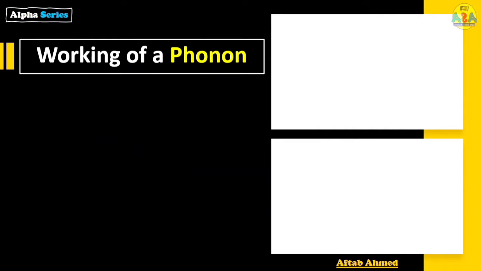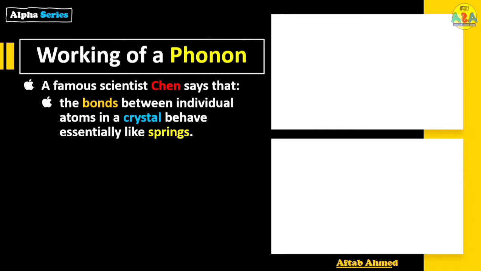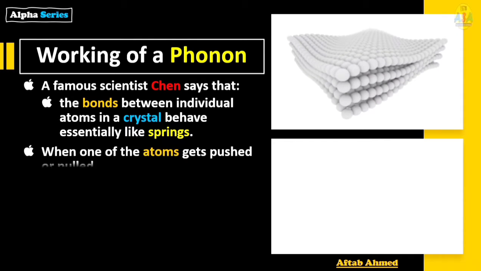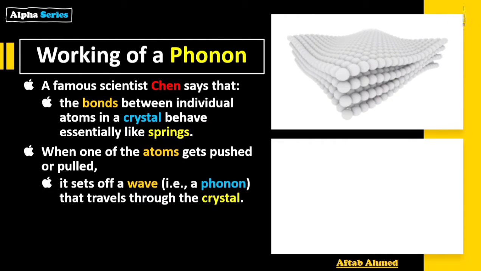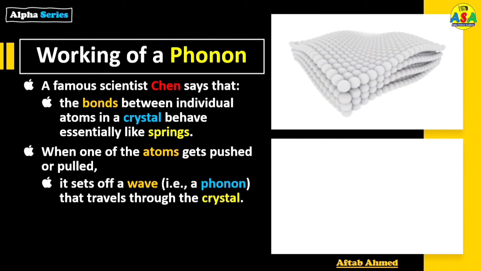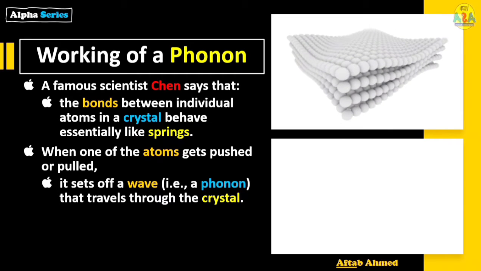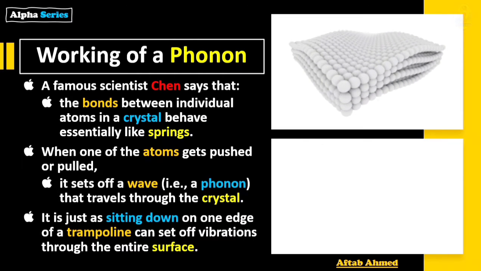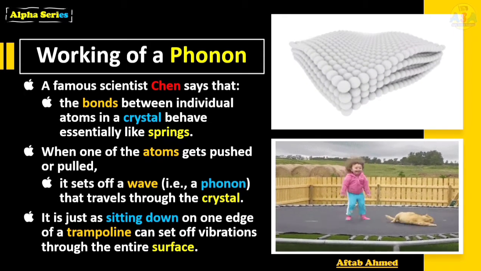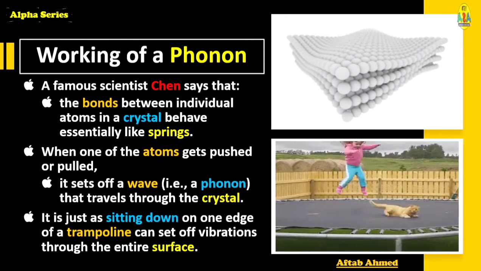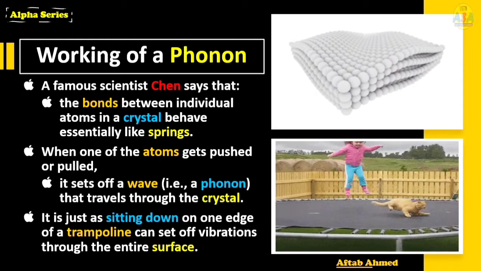Working of a phonon. A famous scientist, Chen, has said that the bonds between individual atoms in a crystal behave essentially like a spring. That is, when one of the atoms gets pushed or pulled, it sets off a wave, that is a phonon, that travels through the crystal. It is just like sitting down on one edge of a trampoline can set off vibrations through the entire surface.